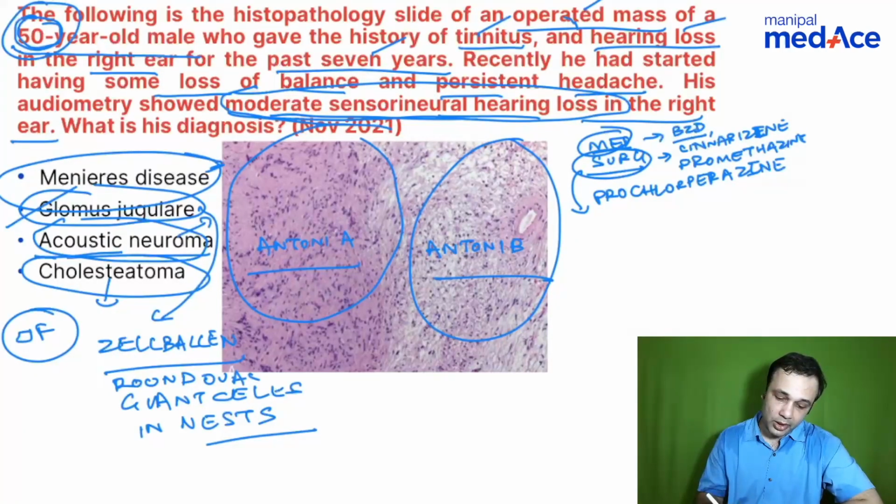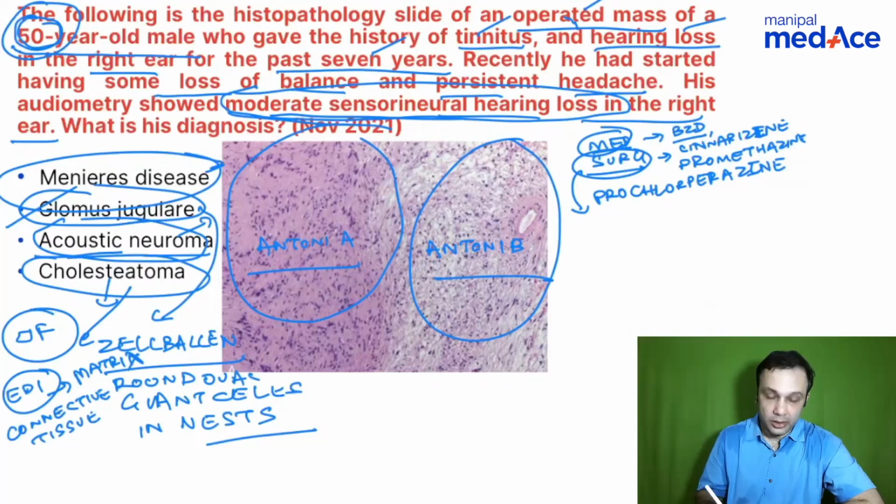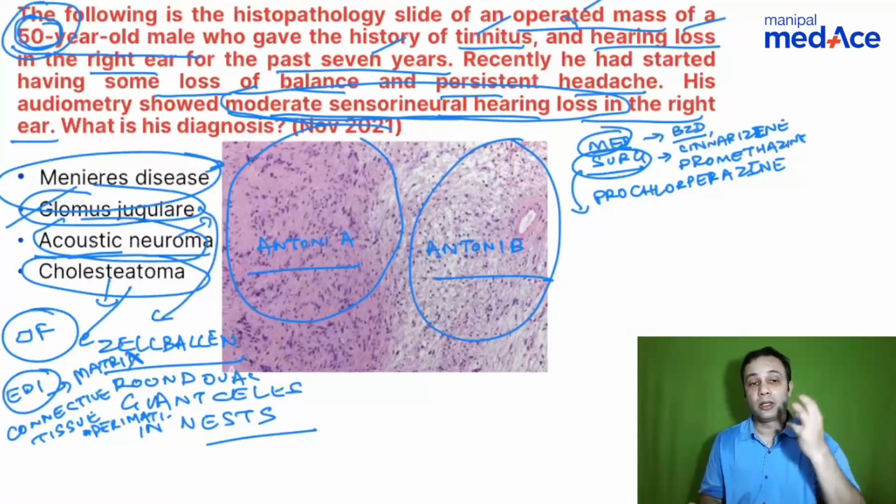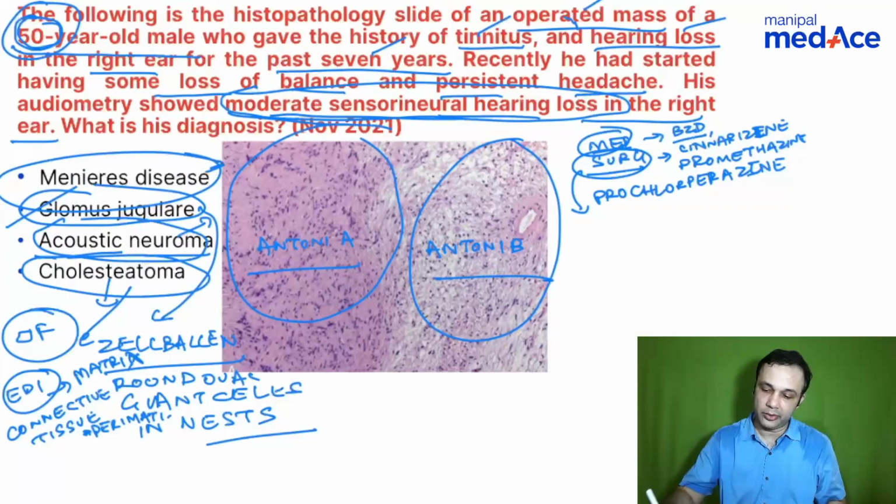So when you talk about cholesteatoma, what do you have? You have the epithelium. What is that? That is the matrix. Then you can have the connective tissue, which forms the perimatrix, and then most inside, the first important structure you have is the cystic component.